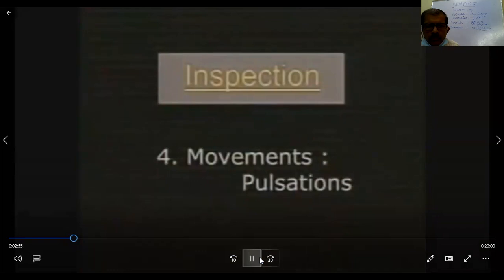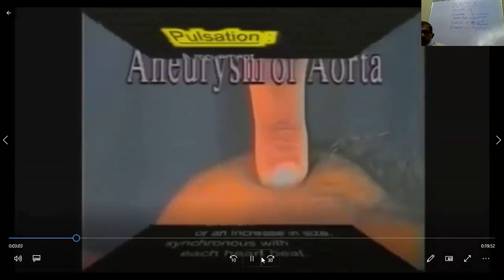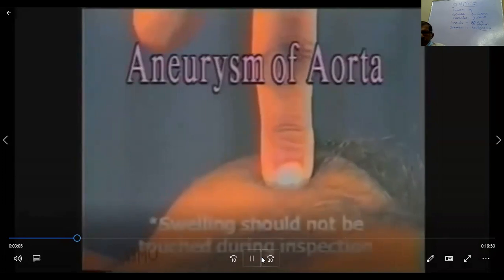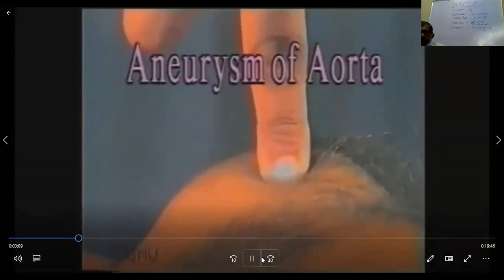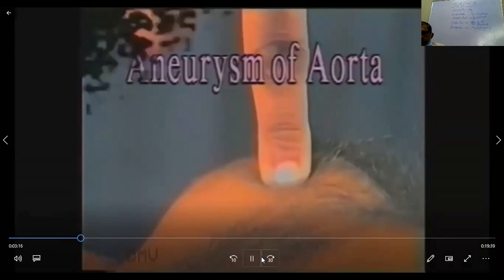Now inspect the swelling for a few seconds for any visible pulsations, that is, a movement or increase in size synchronous with each heartbeat. Swellings arising from the arteries like aneurysms will be pulsatile, as seen in this aneurysm of the ascending aorta bulging through the anterior chest wall.